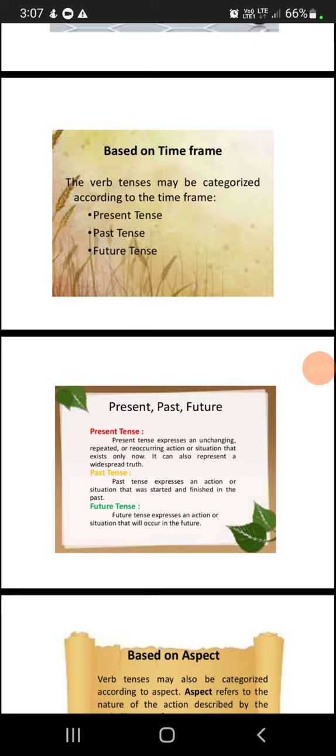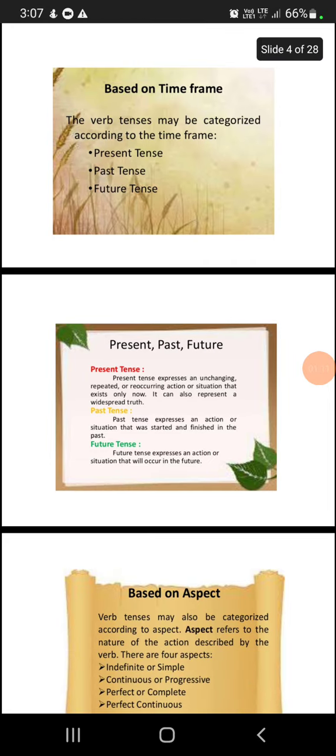And past tense. Past tense expresses an action or situation that was started and finished in the past. So that is already done. And then future tense. Future tense expresses an action or situation that will occur in the future. So that may happen or is going to happen tomorrow. That kind of thing is always called future tense.